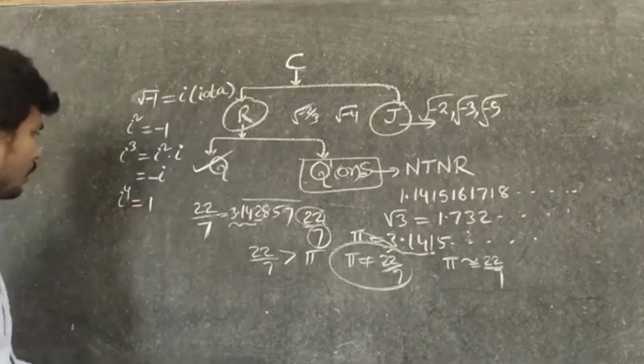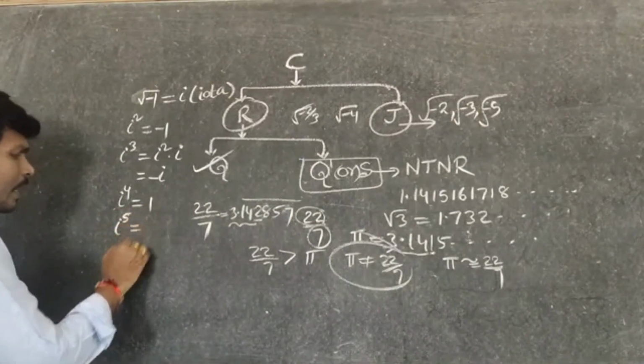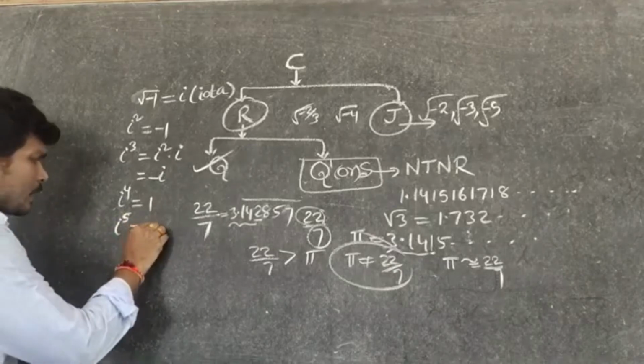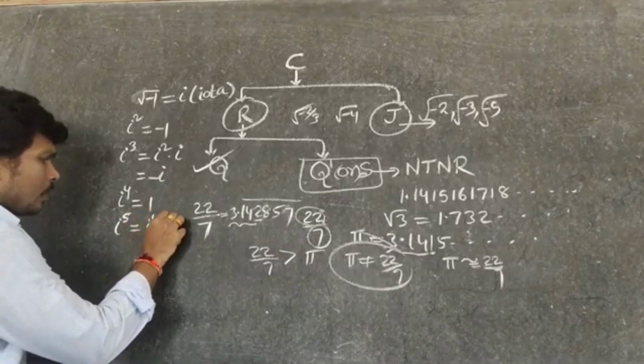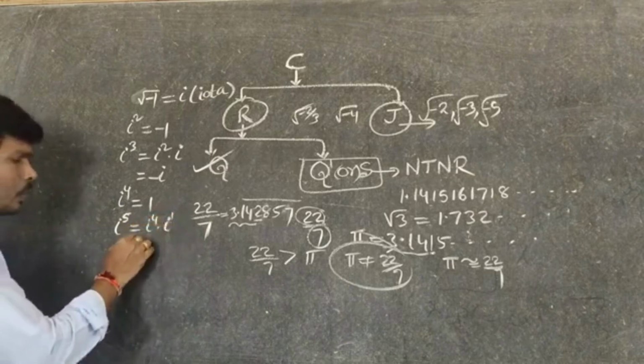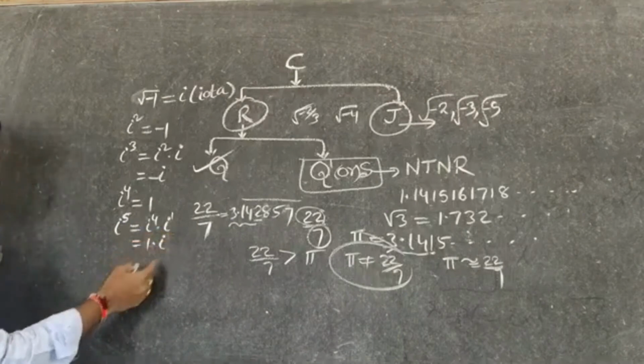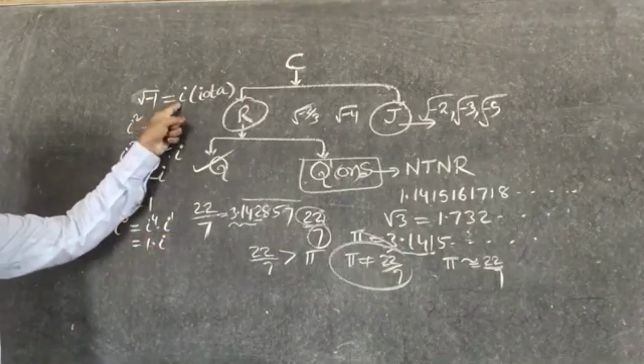Here we are getting one surprise. Now take i power 5. What is its value? We can express it as i power 4 into i. Bases are equal, so powers are added: 4 plus 1, 5. You know the i power 4 value is 1, so 1 into i, you got i.